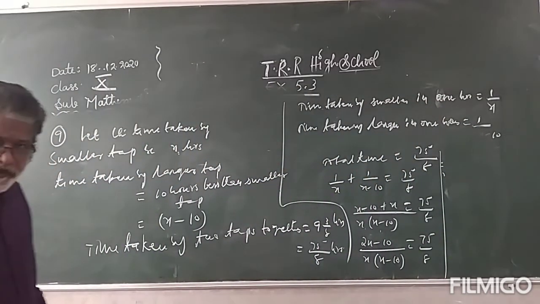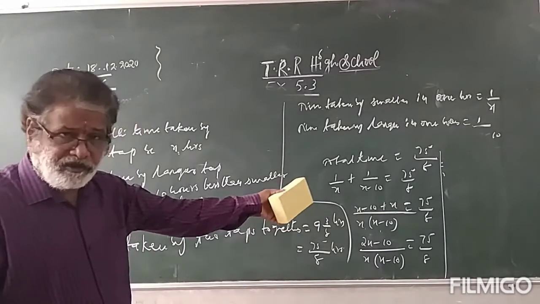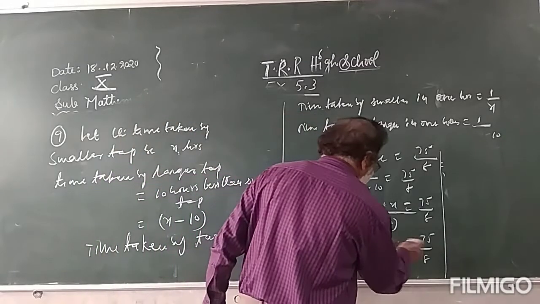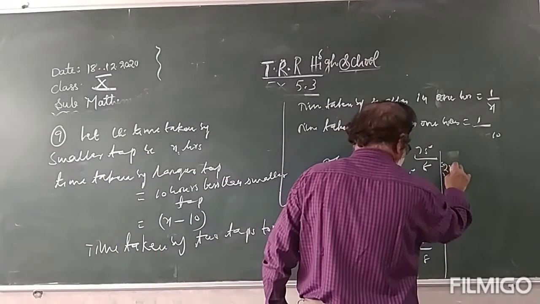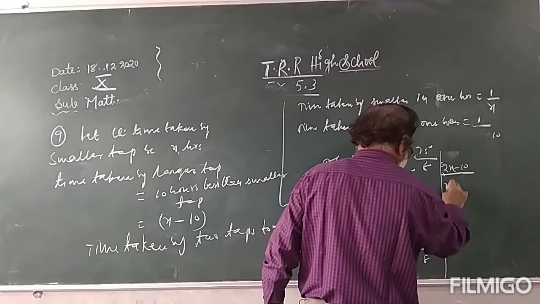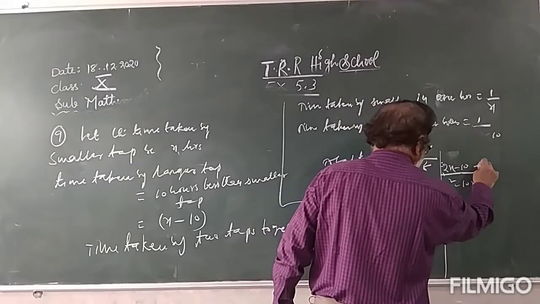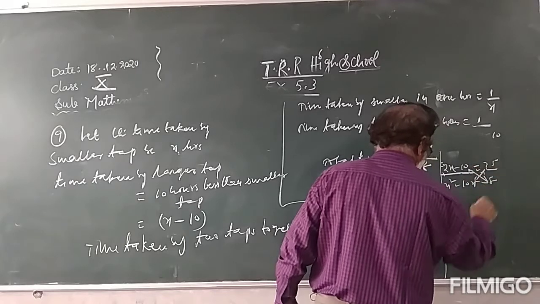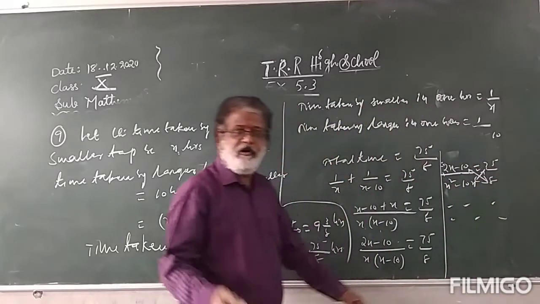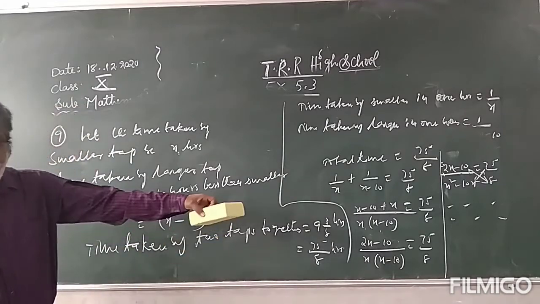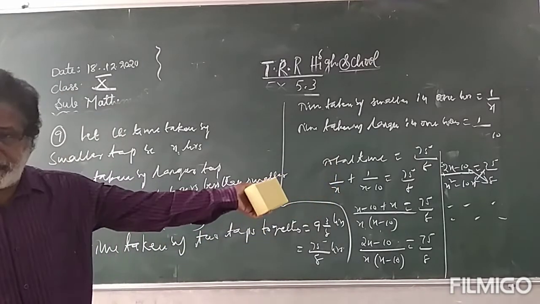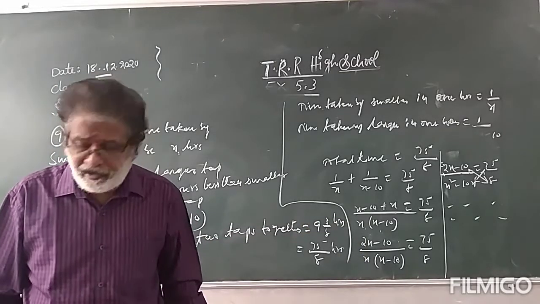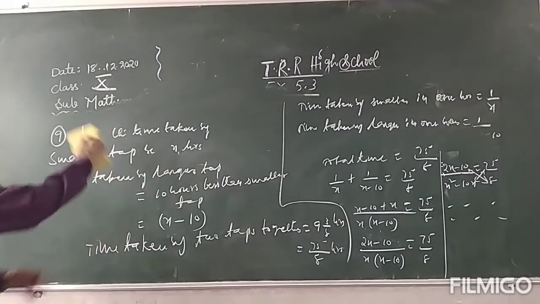If you get any doubt, you can ask me. We just convert it into the form ax square plus bx plus c equal to 0. Like this, you do cross multiplication: 2x minus 10 by x into x square minus 10x. Do the cross multiplication and proceed. You will get it simplified. I hope you can do it. That's why I am doing this. Till here I have done. At last, you do it. Form the quadratic equation. Then you can solve by factorization or by using the formula. I hope you clearly understood. I go for the next problem.